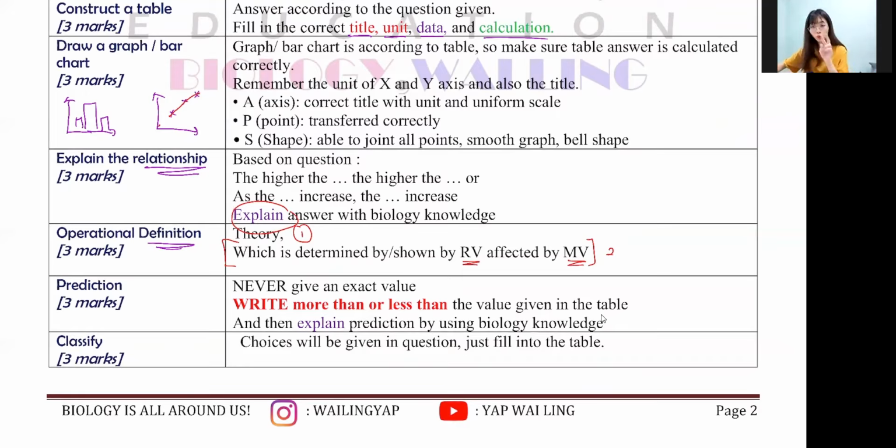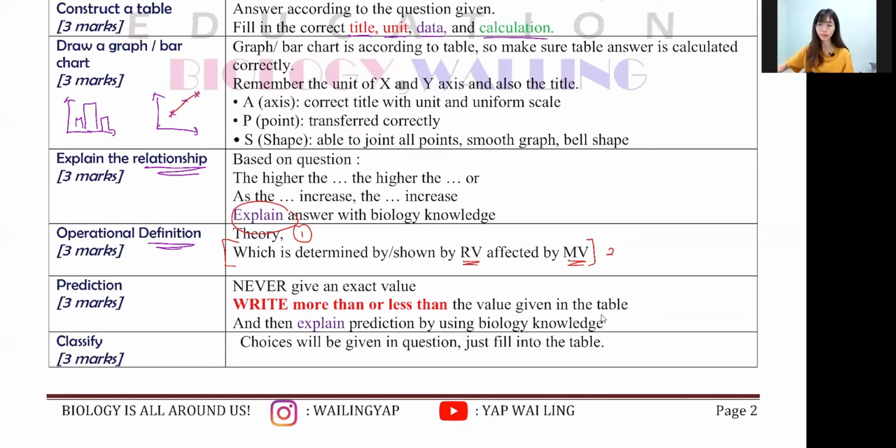So this one here, 2 marks, please don't leave it blank. In biology, I will not encourage anyone to leave their exam question blank. Because if it's blank, confirm got no marks. If you write something, maybe you're lucky you get 1 or 2 marks. So don't leave anything blank in biology paper, especially paper 3.